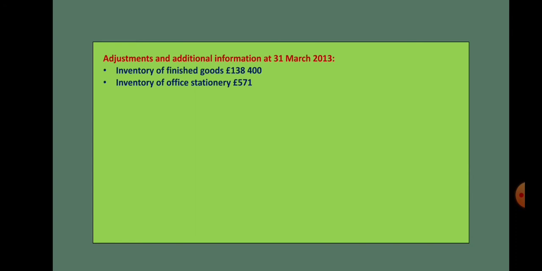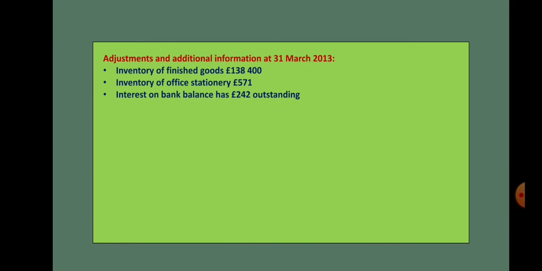Inventory of office stationery. Now this is actually an administration expense. So the amount of office stationery what we have purchased is not fully used. So the remaining office stationery would be an asset for us. So it should be shown under current asset. But when we are showing in the expense column, this 571 should be deducted from the office stationery what we purchased.